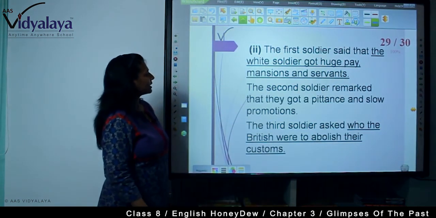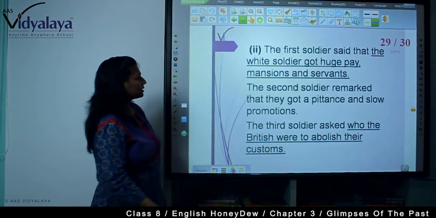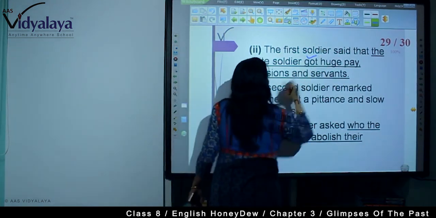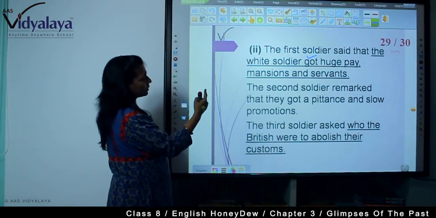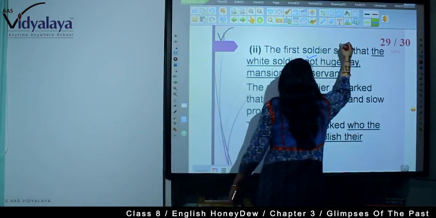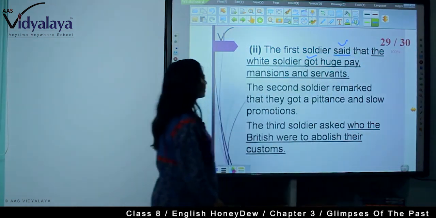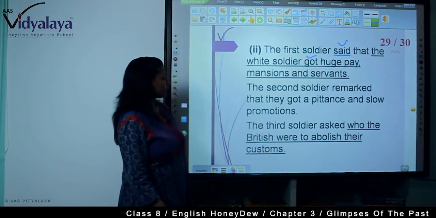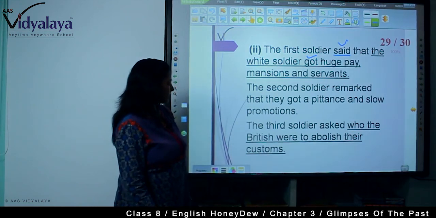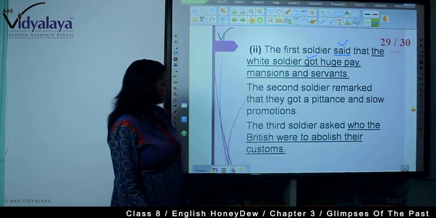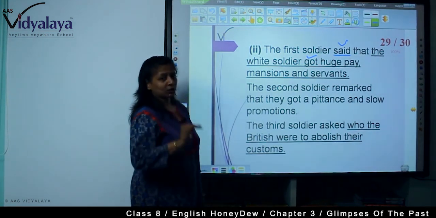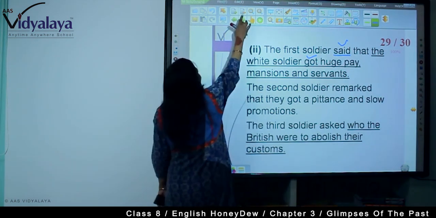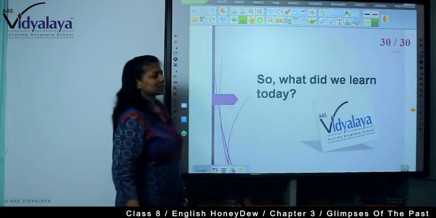The first soldier said that the white soldiers got huge pay. See, here it has become got, because there it is get, but here it will be got because the reported verb is past. Now the second soldier remarked that they got a pittance and slow promotions. The third soldier asked who the British were to abolish their customs. So in this way you need to change direct speech into indirect speech.